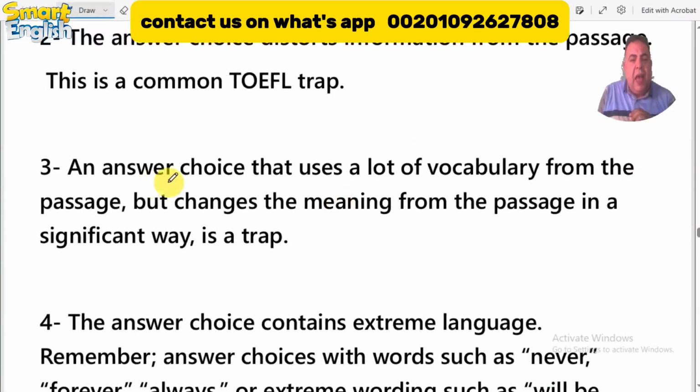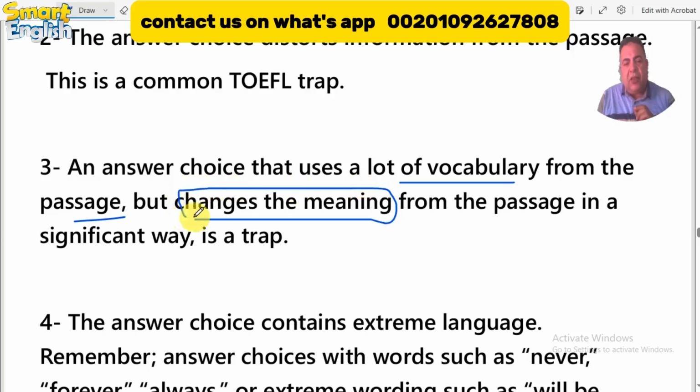Number 3, an answer choice that uses a lot of vocabulary from the passage, but changes the meaning from the passage. Okay? You will find in the TOEFL test a choice that contains a lot of vocabulary that you find in the passage, but using another meaning.